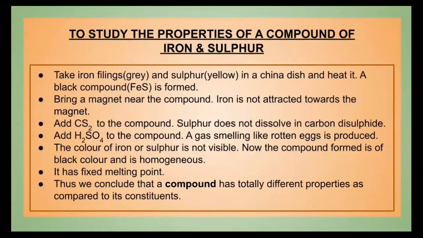Another aspect is, add sulfuric acid to it and you will find that a gas is produced from it with a smell like rotten eggs, and the gas is H2S. So all of this proves that a new compound is formed, a new substance is formed from its constituents. Now these compounds, they are homogeneous also, they have a fixed melting point also. Thus a compound has totally different properties from its constituents.